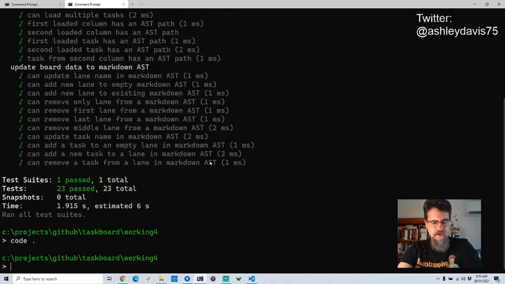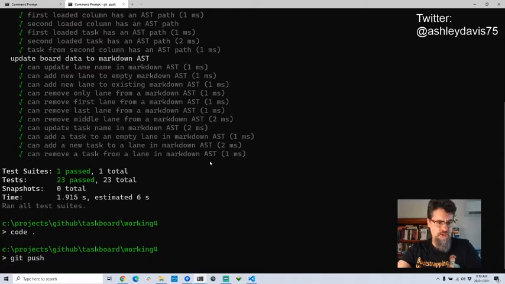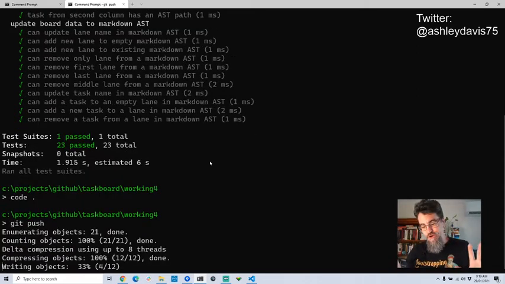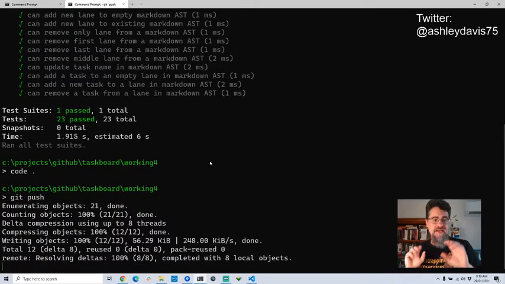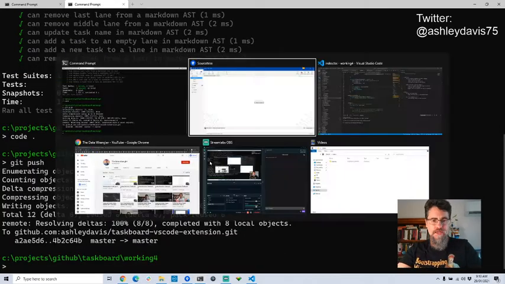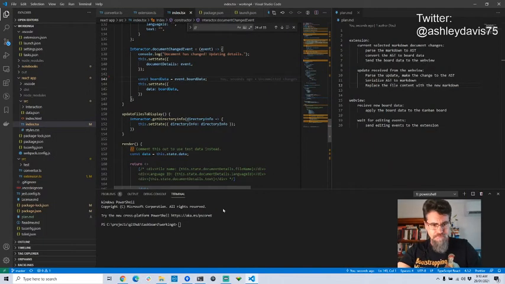Okay, so I've just committed that and pushed it. I committed it using Source Tree. I'm pushing it using the command line. So that is the code from last week's session. That is just going live on the repo now, if you want to have a look at that in more detail.